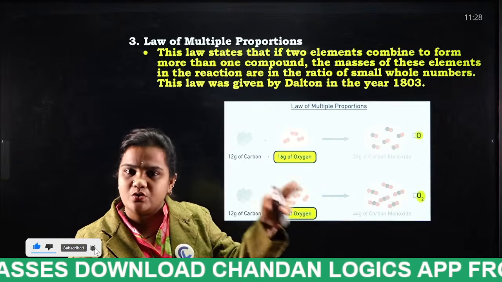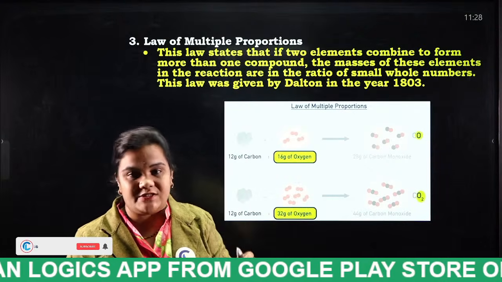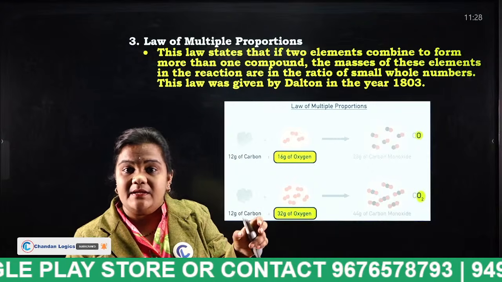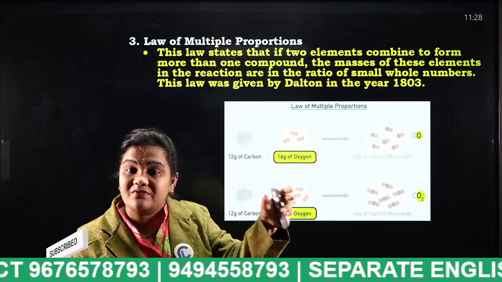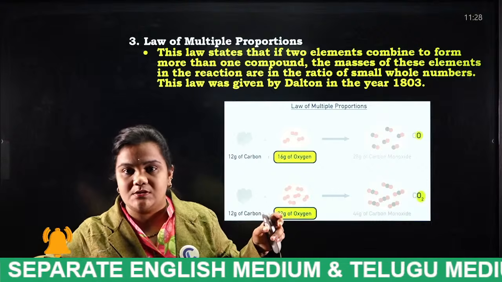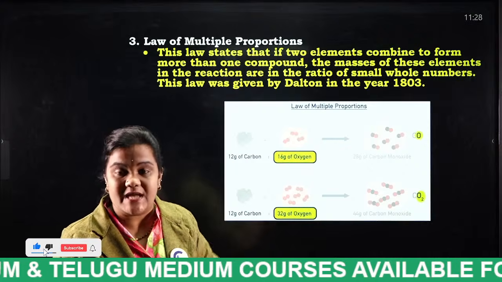So what are those 2 different types of molecules? H2O: hydrogen and oxygen. These two are 2 different types of molecules. If these 2 different types of molecules give 2 different types of compounds, we say it as what, students? Law of multiple proportions. I will explain.